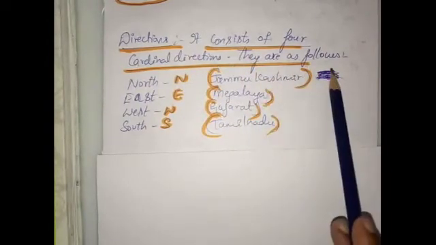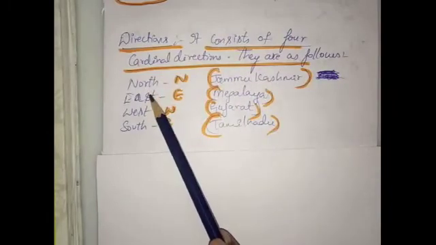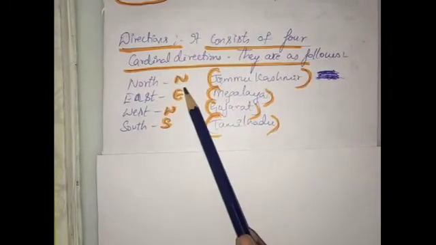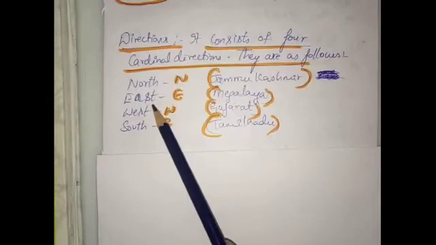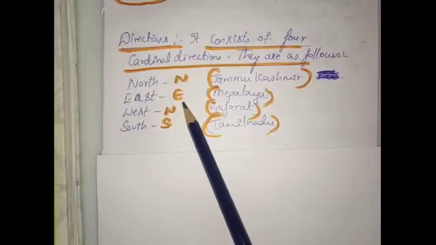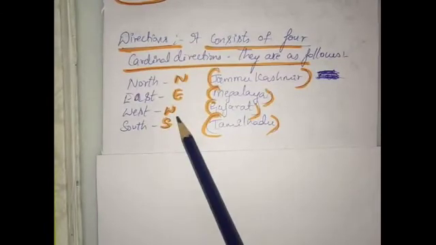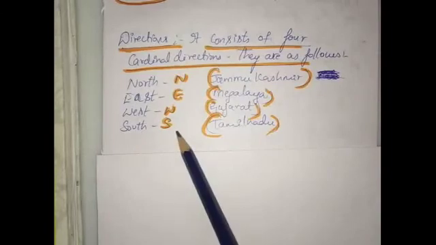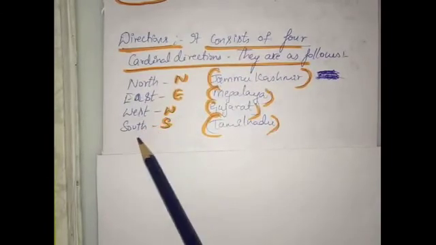They are as follows. First one is north, represented by the symbol N. Next is east, capital E. West, W. South, yes. So north, east, west, south are the four main directions in a map.